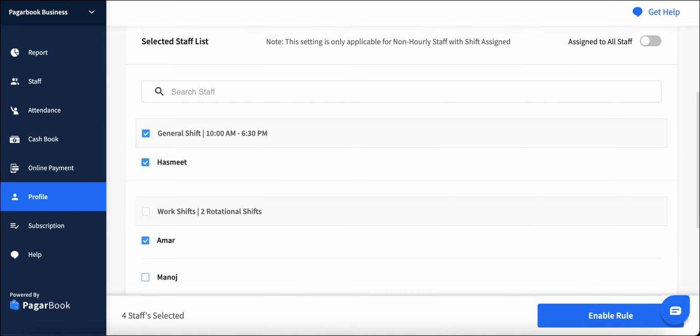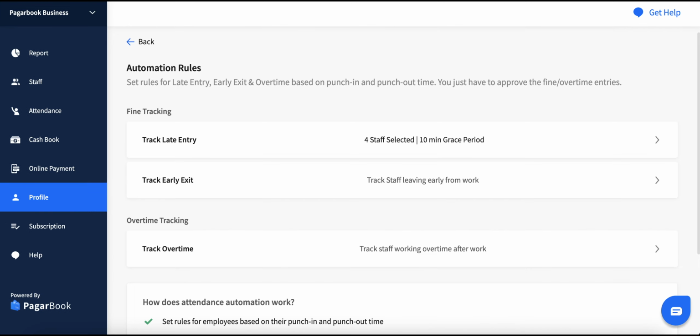If you want to set this rule for all the staff in your business, then turn on the Assign to All Staff option. Or if you want to set this rule for selective staff, then turn off the option and select the staff you want to set it for. Click on Enable Rule to save the rule and assign it to the selected staff.